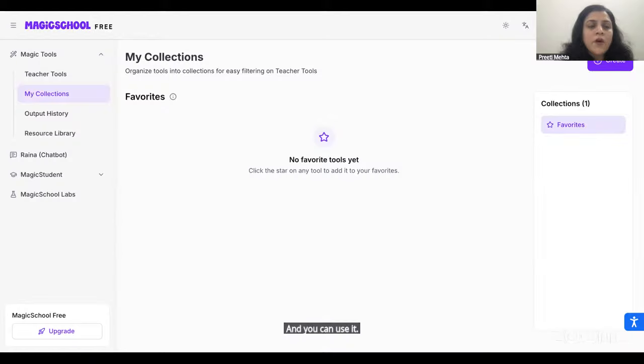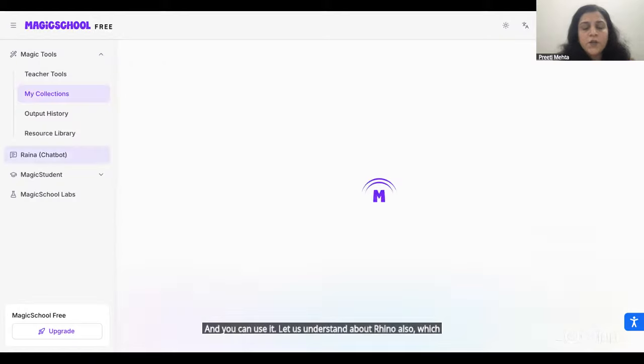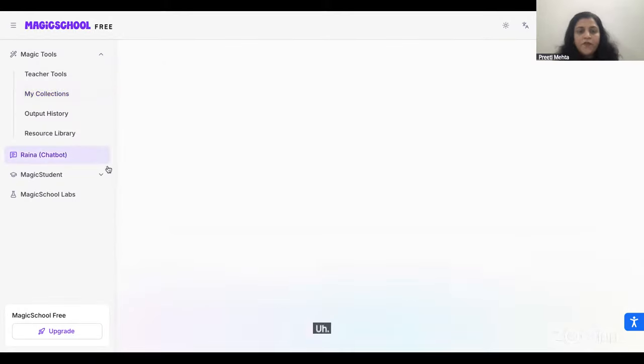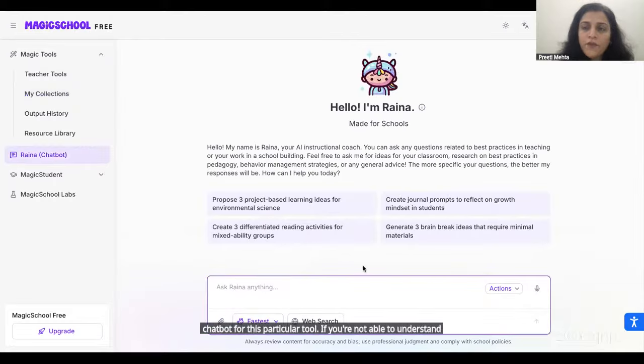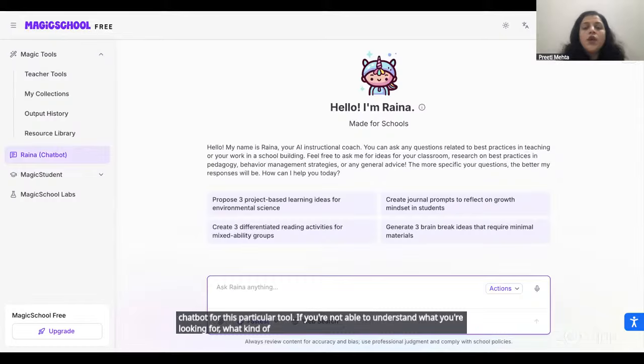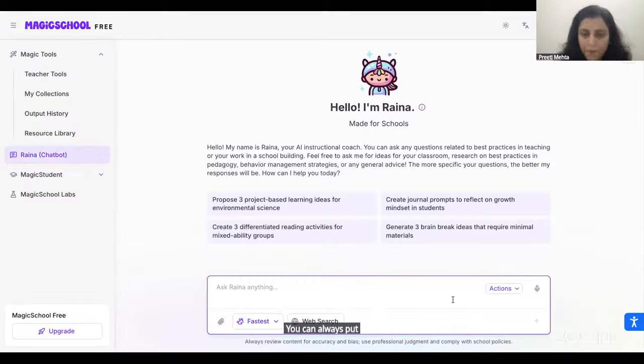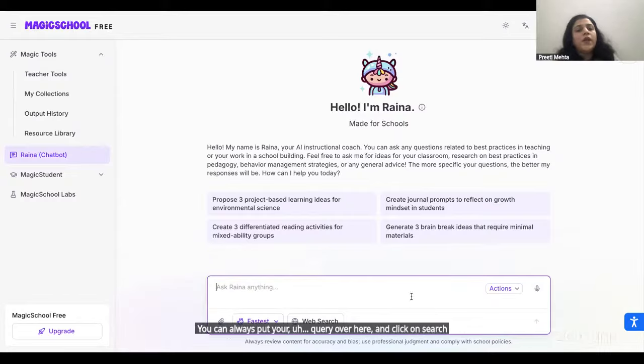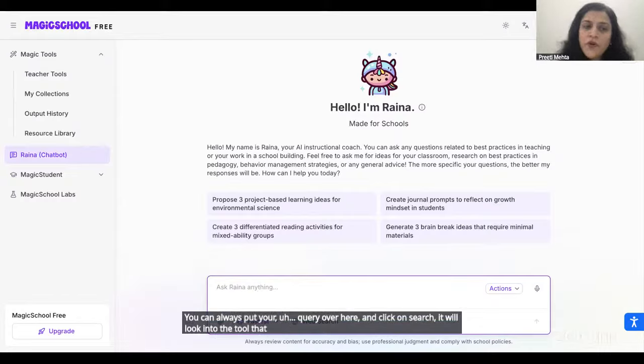Let us understand about Rhino also, which is just like ChatGPT, a chatbot for this particular tool. If you're not able to understand what you're looking for, what kind of tool to use, you can always put your query over here and click on search. It will look for the tool that you can use for your requirement.